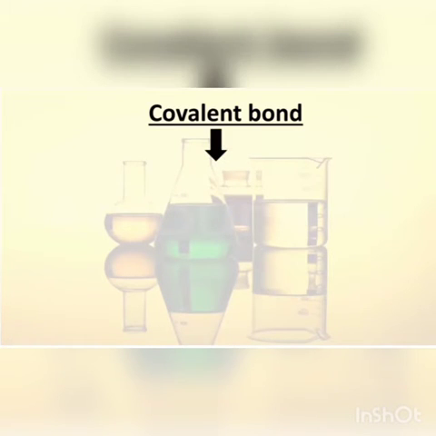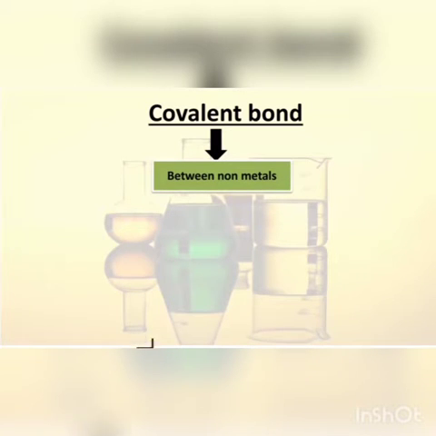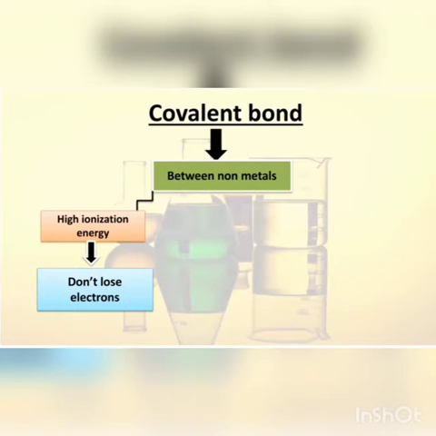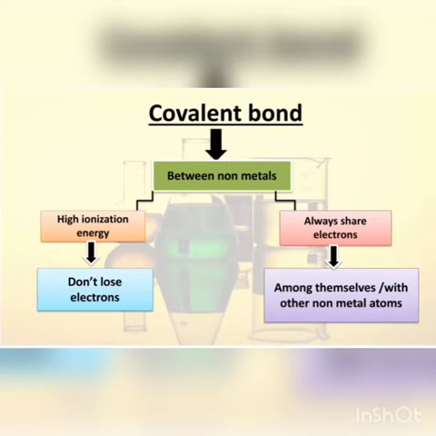So let's see how covalent bonds are formed. Covalent bond is always between non-metals because non-metals have high ionization energy. Because of high ionization energy, they don't lose electrons. So how do non-metals react to form covalent bonds? They always share the electrons among themselves or with other non-metal atoms.